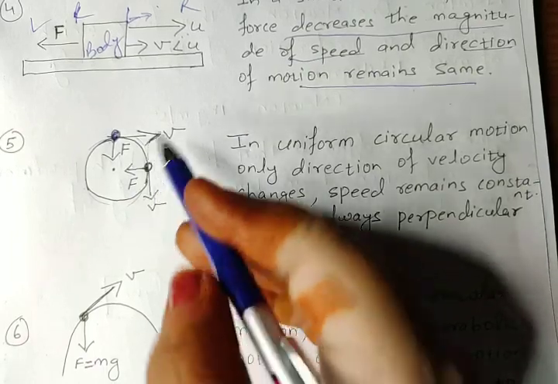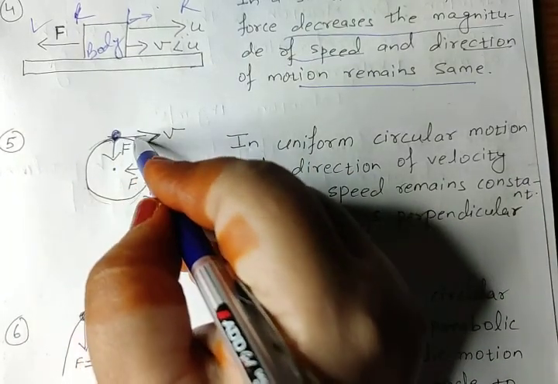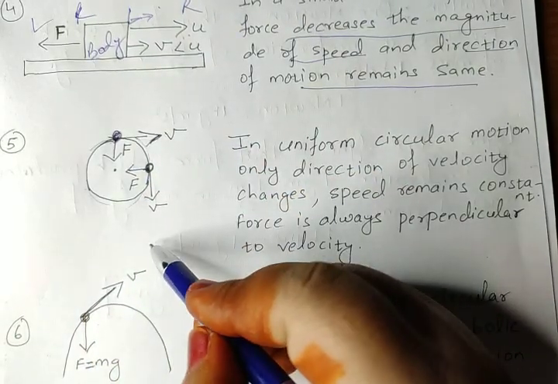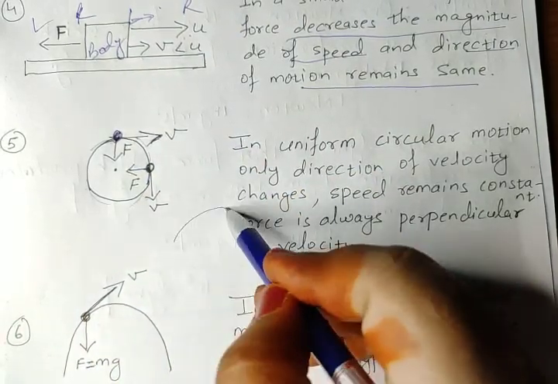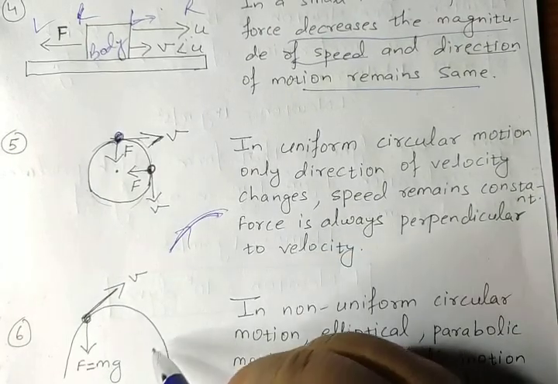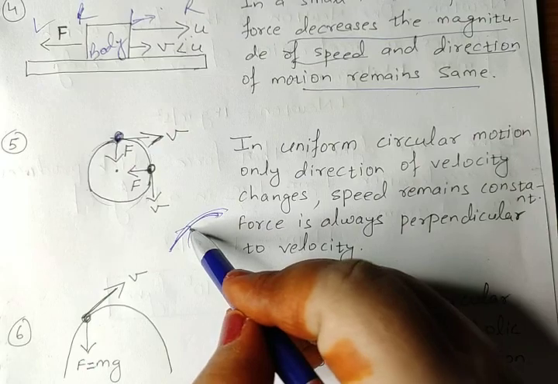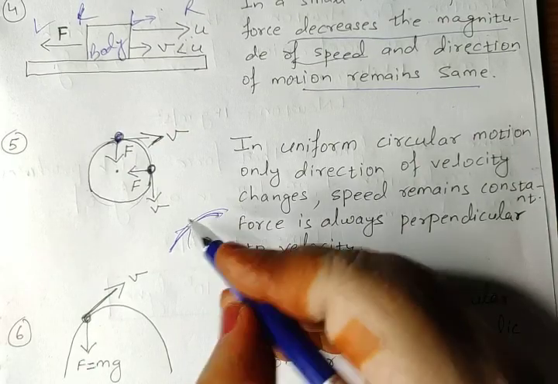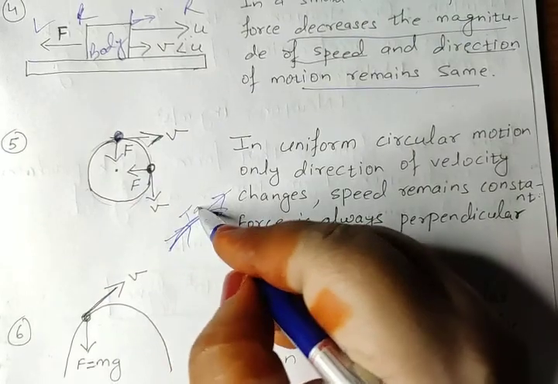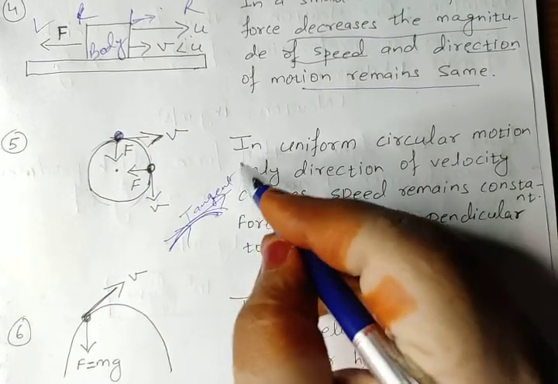Whenever a body moves in a circular path, how do we find the direction? The direction will always be along the tangent. Clear, children?